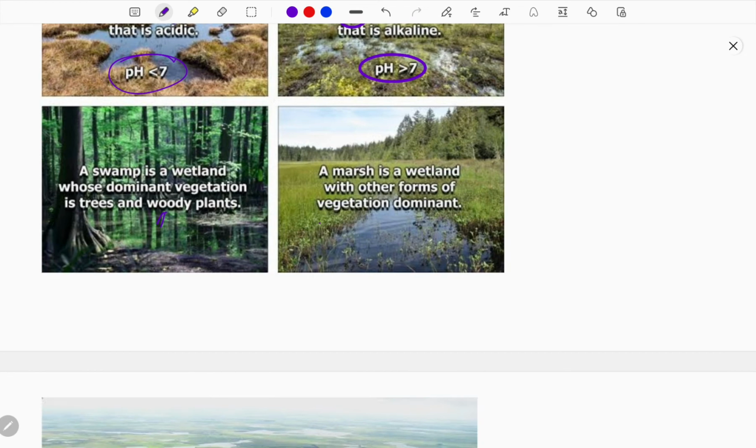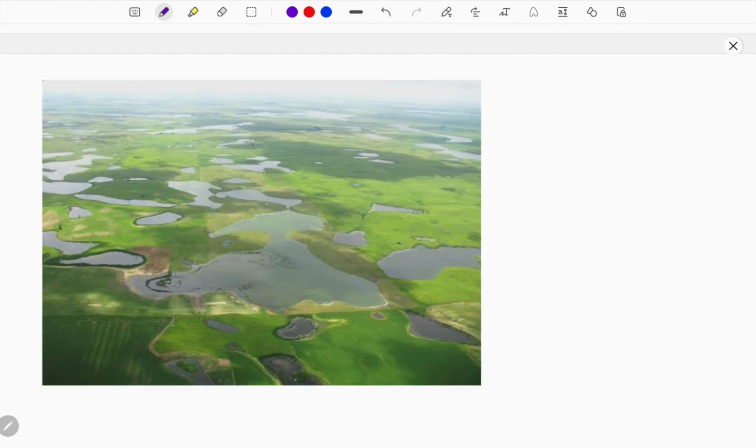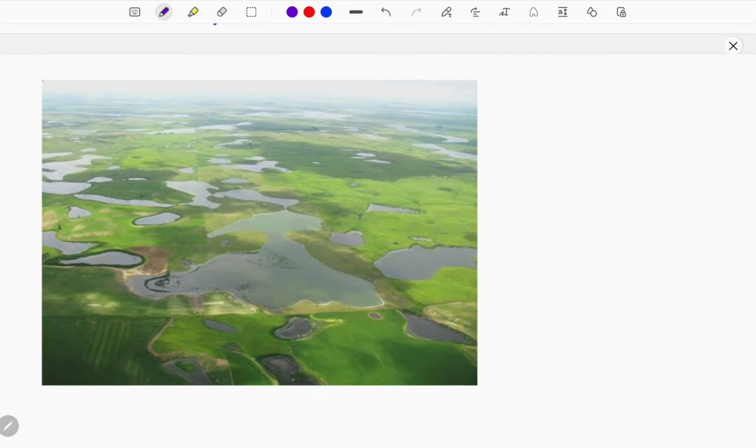And next, when you come over to the swamps, whose dominant vegetation is trees and woods, the water level will be at the surface, and there will be a dominant variety of huge plants and trees covering this region, which is called the swamp. And next, here comes the marsh. Marsh means wetlands where big trees and woods will not be present. Mostly grassy vegetation will be found. That is considered marsh wetlands. Hope you have a clear idea in detail. Okay guys, so this is the image of a normal wetland.